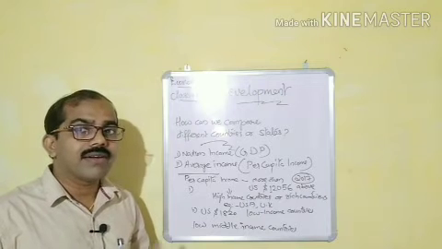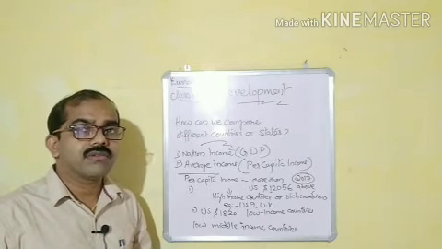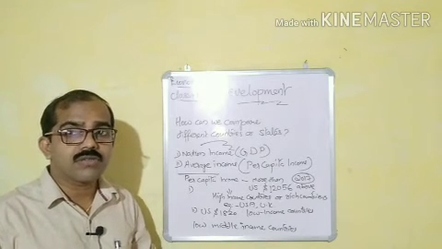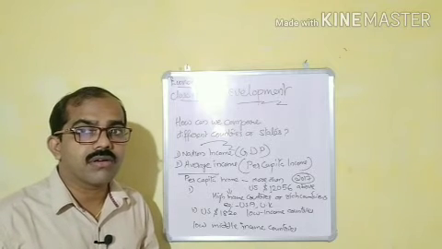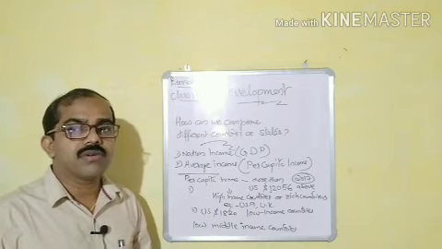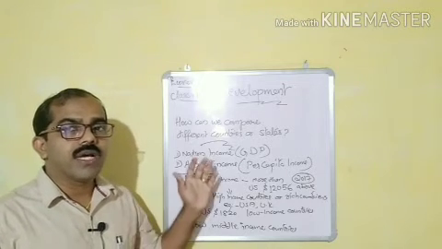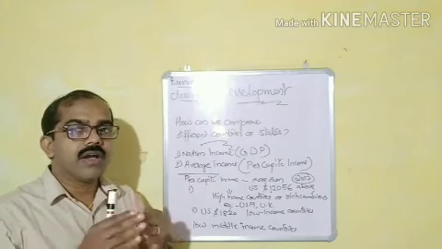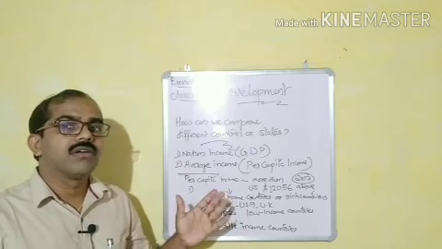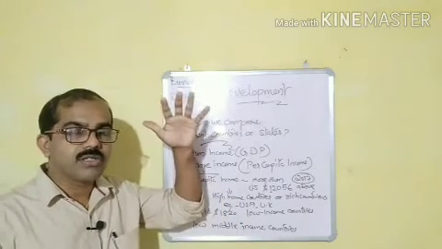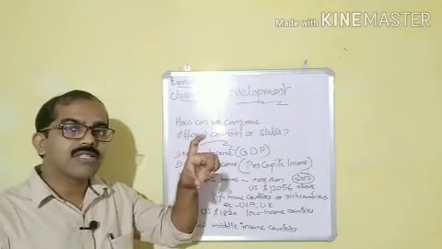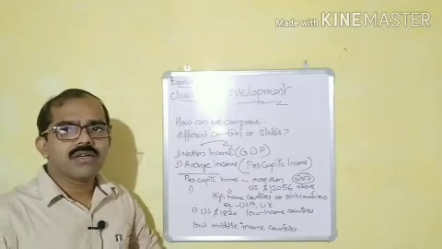World Bank was started after the Second World War, to help the countries those who are facing economical problems, economically backward. To help them, UNO started World Bank. So as per World Bank, they divide the countries into various categories on the basis of income. Some countries are top in the list, they are the rich countries. Some are in the middle of the list, they are the middle income countries. Some countries are in the bottom of the list, they are called poor countries.